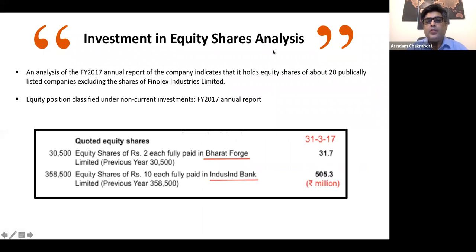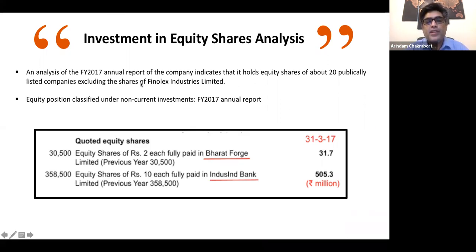Now we'll look into another section. As we have seen, this company has some extra cash; they are quite cash rich at this point of time. So obviously, हाथ में पैसा है तो आदमी invest करेगा, right? So we need to see where they are investing their money.